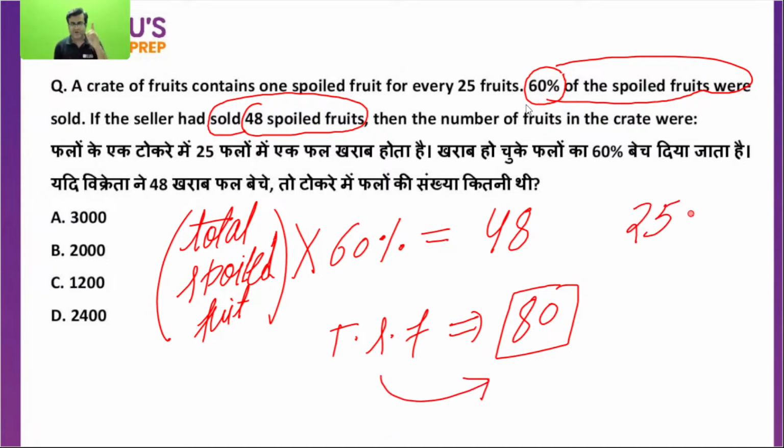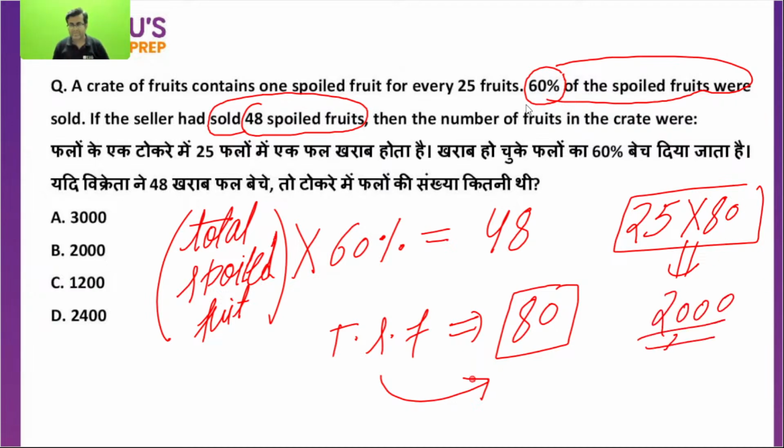Out of 25, 1 is spoiled. So if 80 spoiled fruits are required, how many fruits are we supposed to take? For 1 spoiled fruit, I will have to take 25. For 2 spoiled fruits, I will have to take 25 more. So for 80 spoiled fruits, you will have to take 25 times that. So 80 into 25 is 2000. That is it.